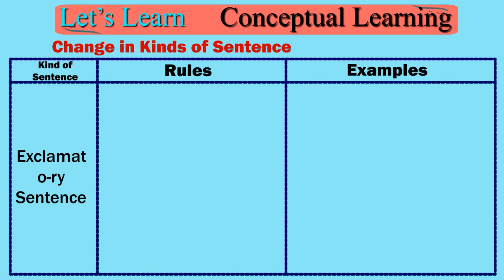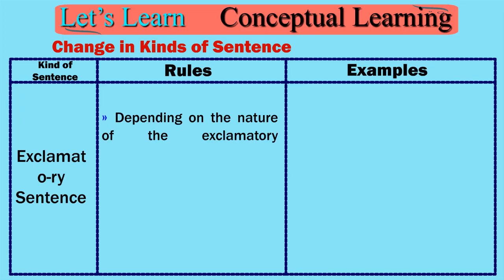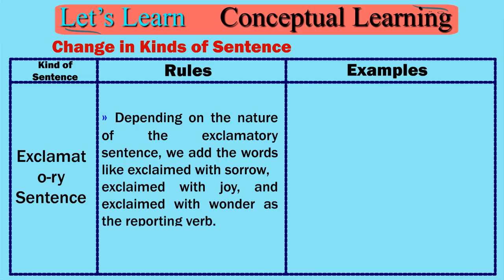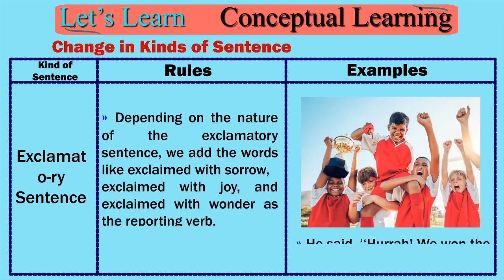Exclamatory sentence. Depending on the nature of the exclamatory sentence, we add words like exclaimed with sorrow, exclaimed with joy, and exclaimed with wonder as the reporting verb. He said, "Hurrah! We won the competition."